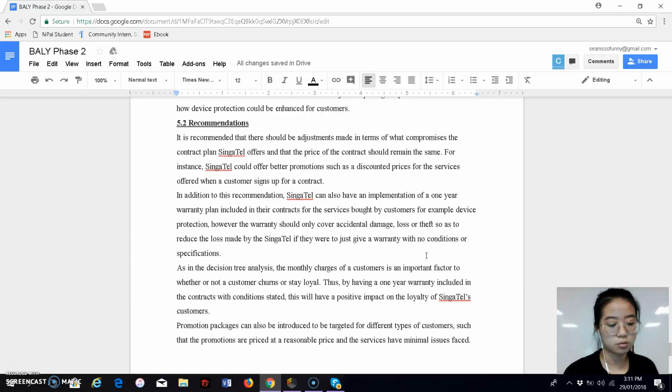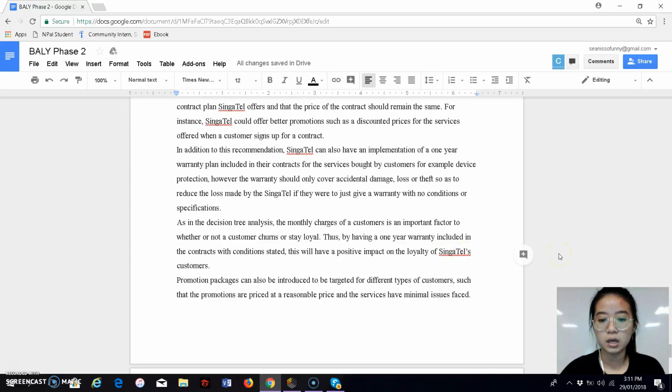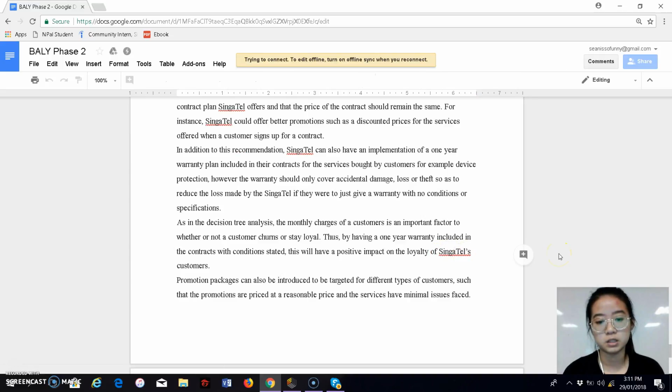This is to implement the device protection. However, the warranty should only cover accidental damage, loss, or theft, because if you don't have these conditions, the loss would be very great for Singtel. This will have a positive impact on the loyalty of Singtel's customers, and promotion packages can also be introduced to target the different types of audience, the customers, such as teenagers, packages, and as such.